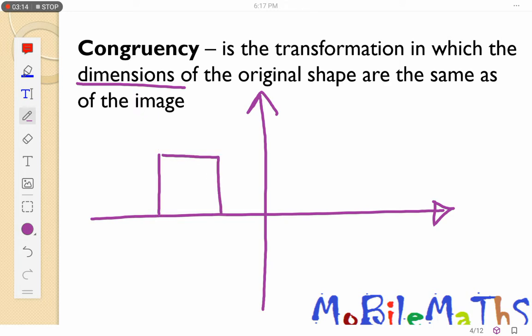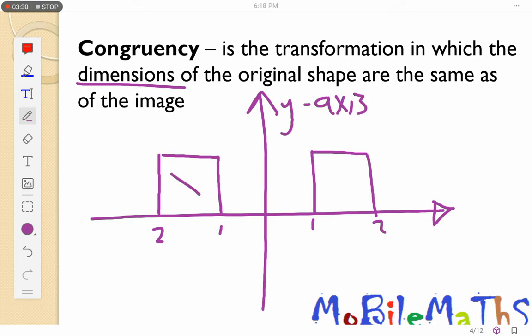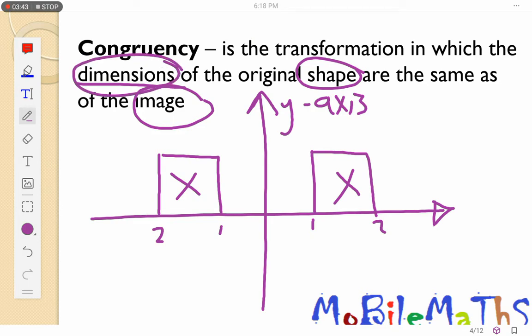Here I'm taking this y-axis as my mirror. So this box there is congruent to that box because they have the same shape, the same image, and they also have the same dimensions. That's what we call congruent.